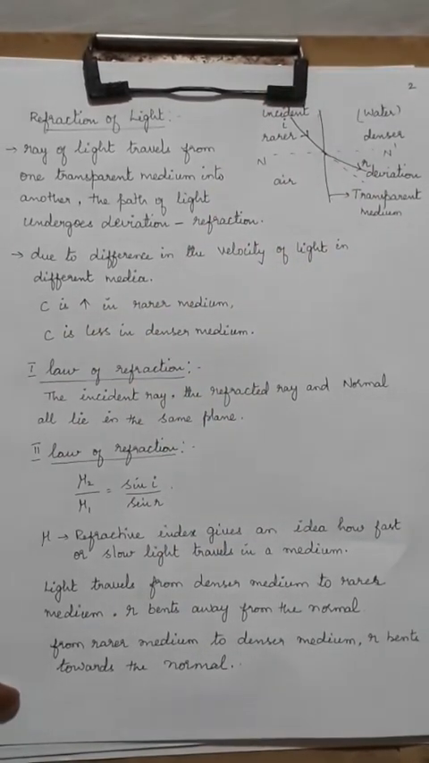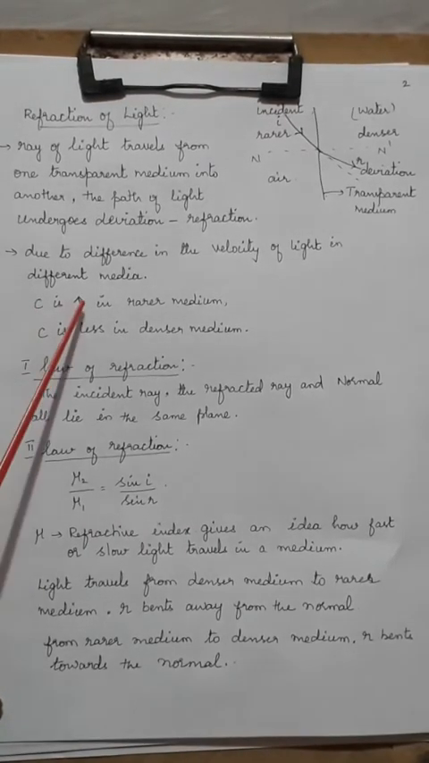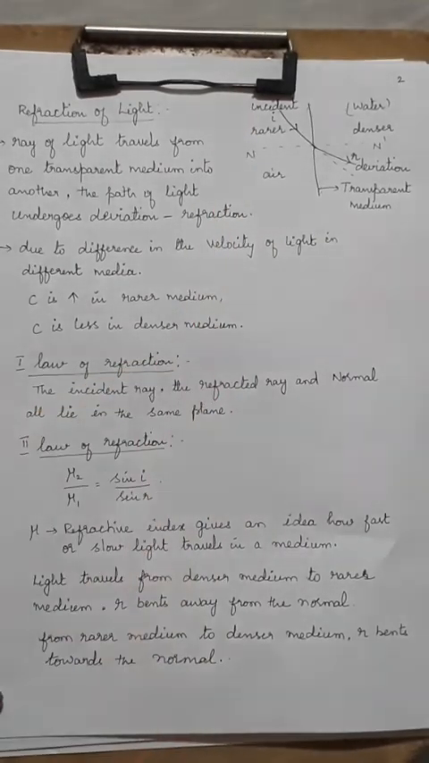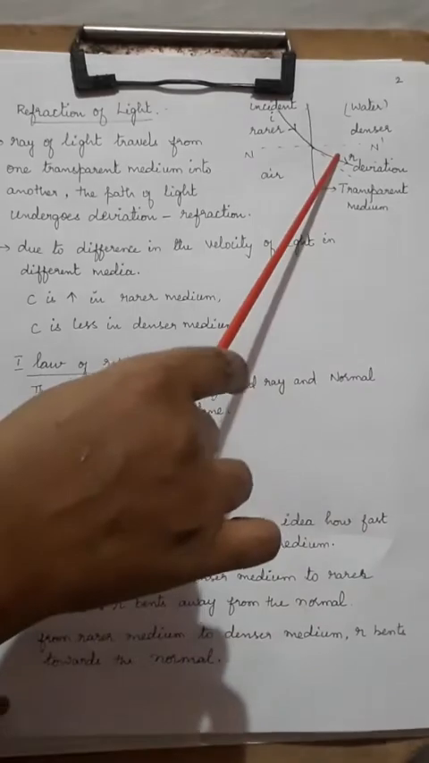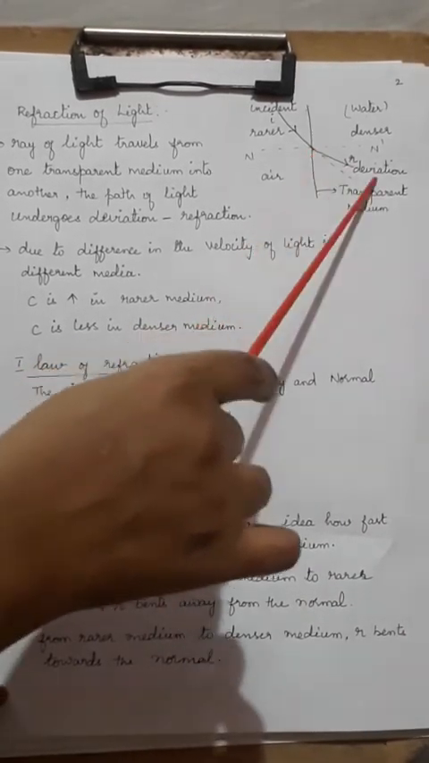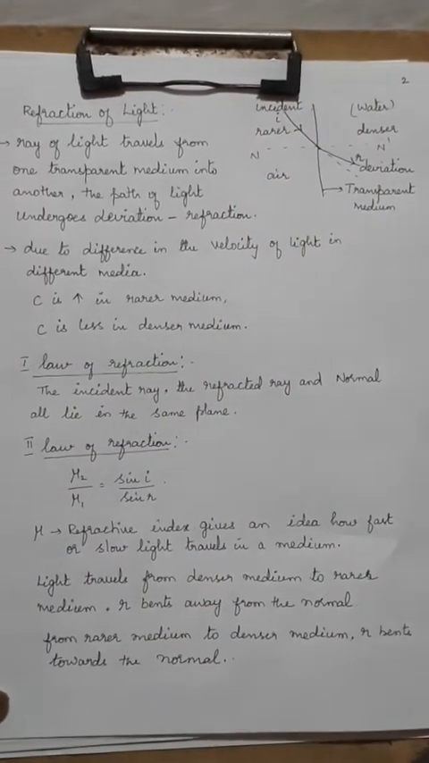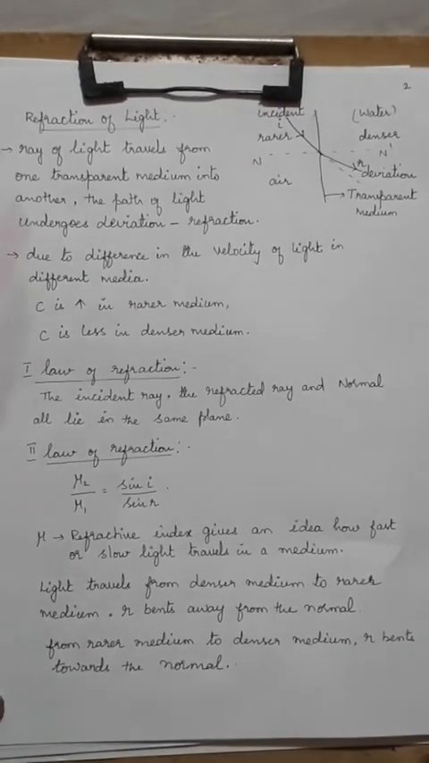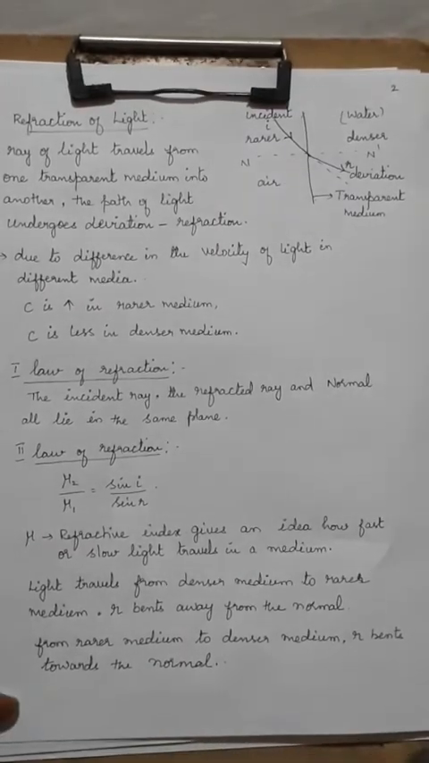But what happens to the velocities? Velocity is higher in the rarer medium and lower in the denser medium. That is why light travels slower in a denser medium, for example water or any liquid that you consider. So this is the property, the phenomenon which the light undergoes.